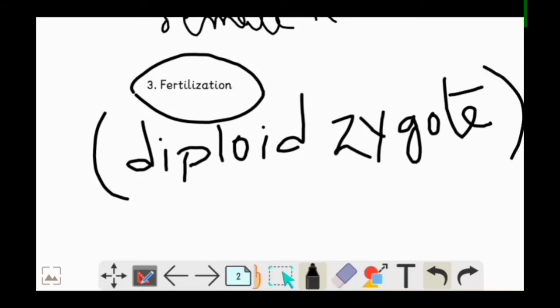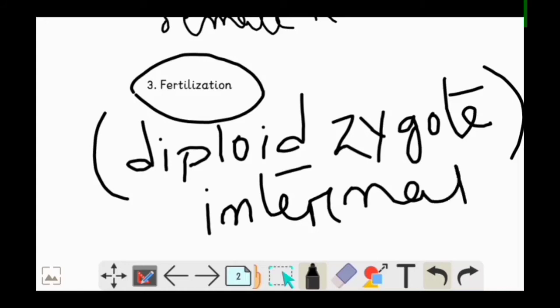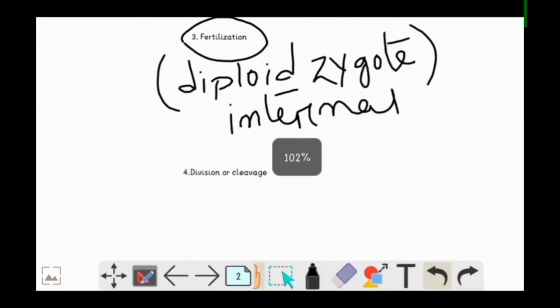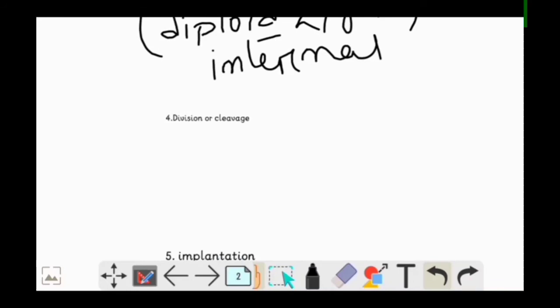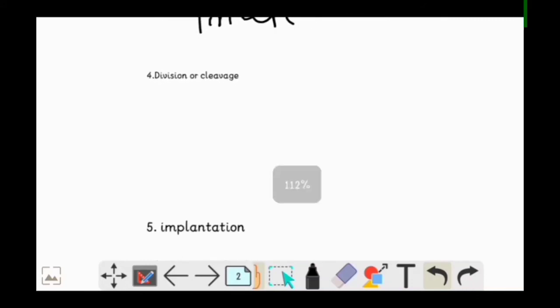Again, this fertilization is called internal fertilization. Now, why internal fertilization? Because the whole process of fertilization occurs inside the body. After fertilization, the zygote is going to reach the uterus, where it is going to get implanted, because now the mother's body will supply nourishment to the developing embryo. But then the zygote starts dividing.